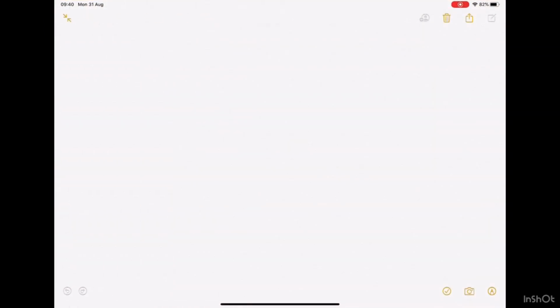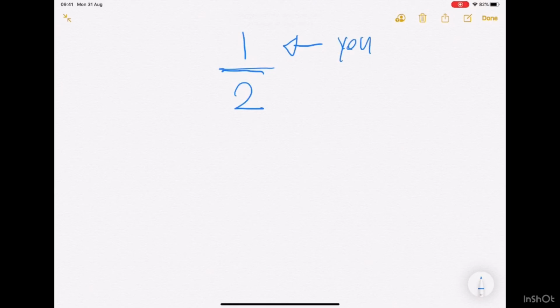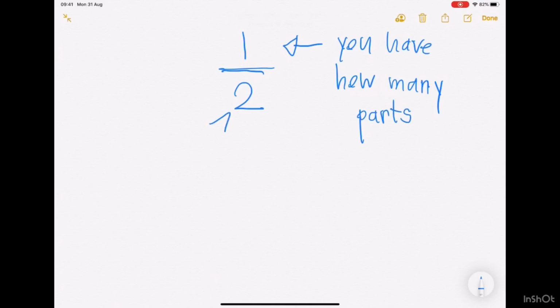Let me just expand this real quick. So guys, let me just check this real quick. So 1 of 2, as you could see, the top number is called the numerator, which represents how many parts you have out of the whole thing. So I'm going to write that real quick. Because you could have more than 1 part.